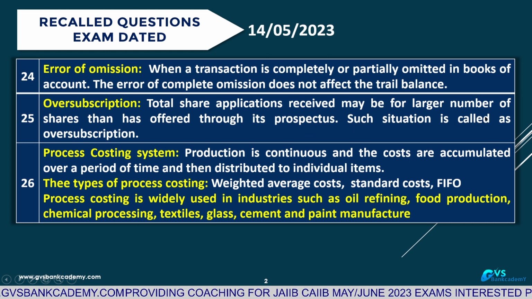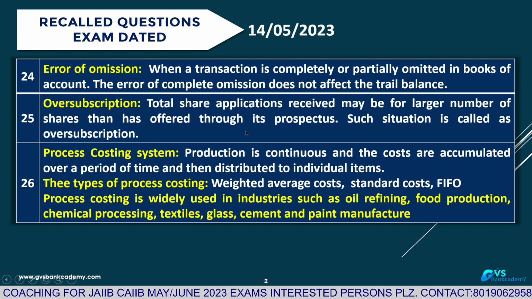Such a situation is called oversubscription. Whatever the oversubscription amount is, it has to be returned to the applicants. In the same manner, under subscription means the company is getting applications for fewer shares than it offered through its prospectus to the public. Both oversubscription and under subscription are there.